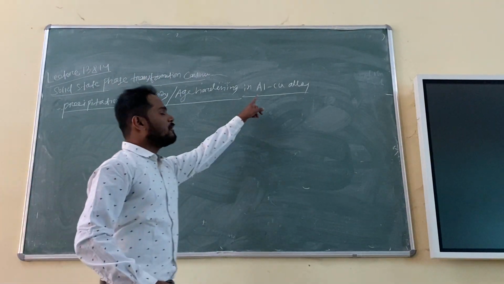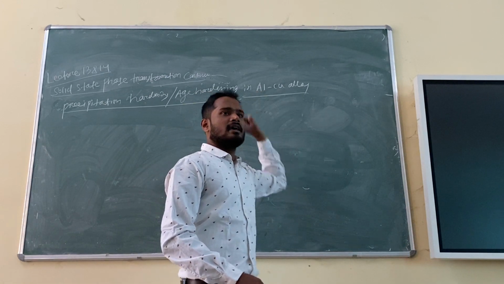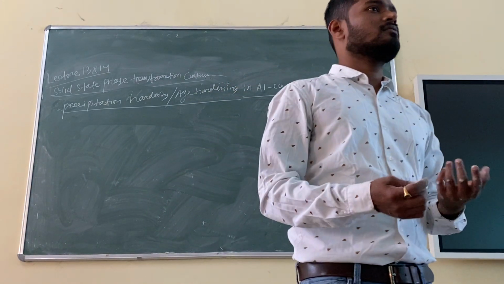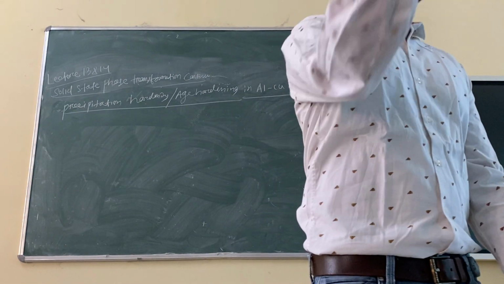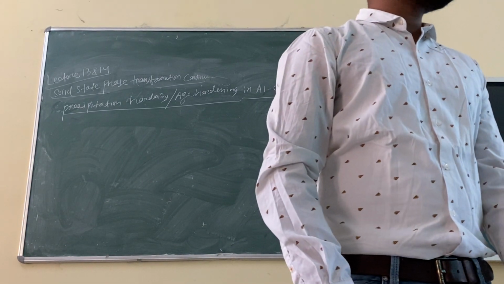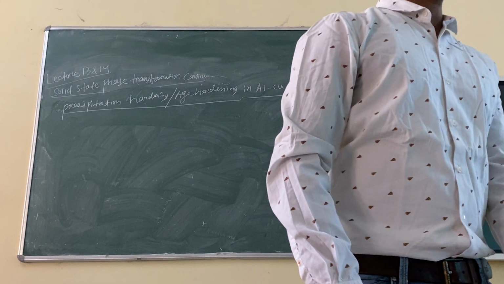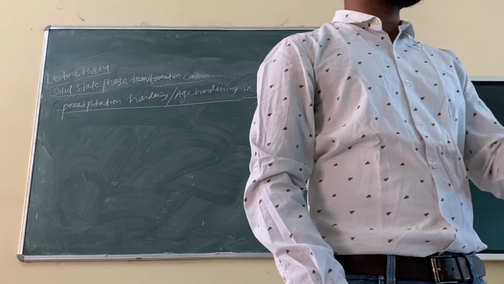That means, suppose I take pure aluminium. Can I make a precipitate? Never. It is pure aluminium, right? So unless I add some other alloying element, a precipitate will never form. And it doesn't mean every alloying element will form a precipitate. It is not always true.